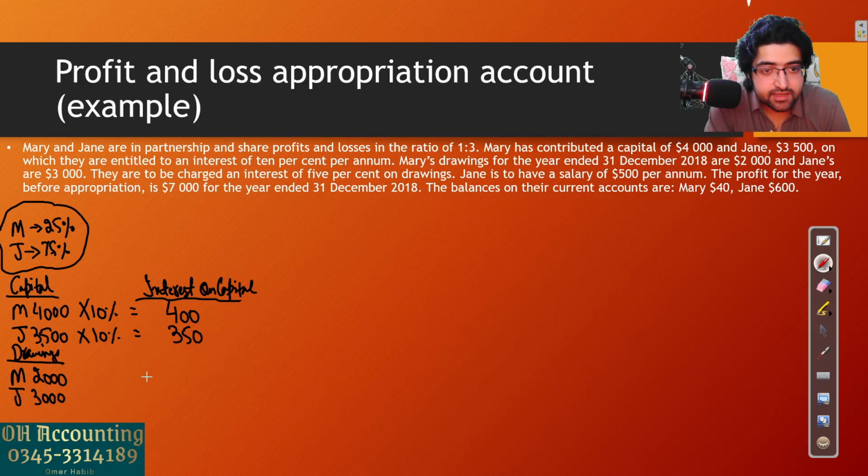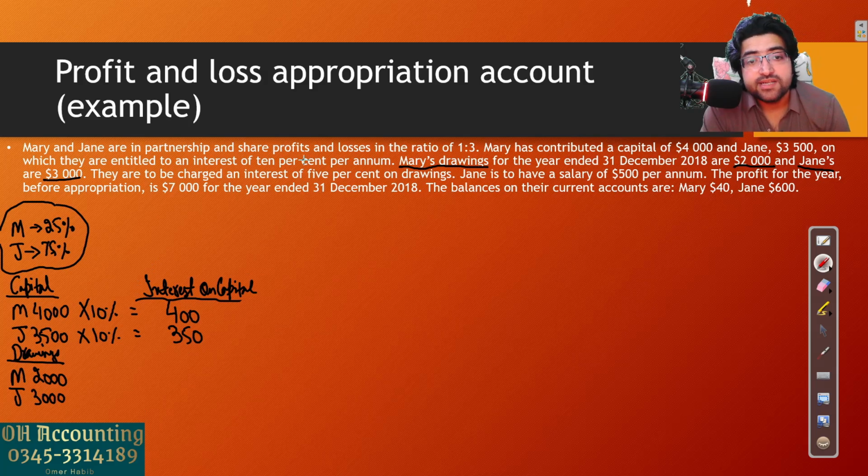Where is it written in the question? Here, let me highlight this. 2000 Mary's drawings, and Jane's drawings are 3000. So I'm just copying the data from the question. I'm not finding anything on my own. Everything is mentioned in the question.